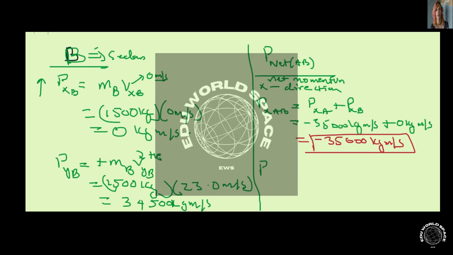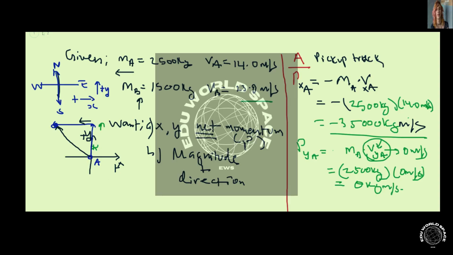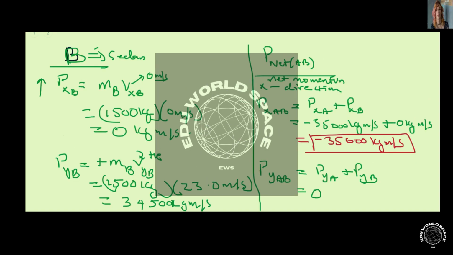In the y direction, the net momentum for A and B is P_yA plus P_yB. P_yA, if you go back, you see it's 0 kilogram meters per second, and then P_yB is 34,500 kilogram meters per second.